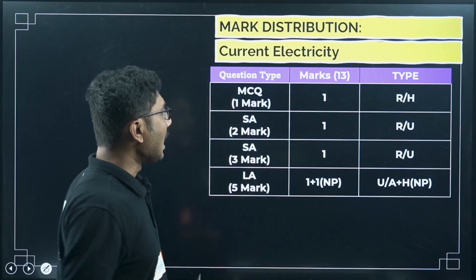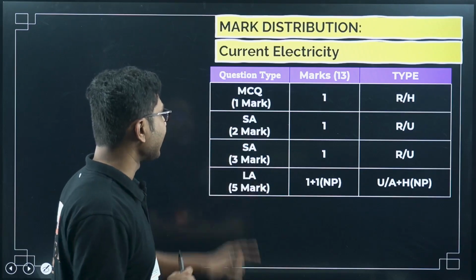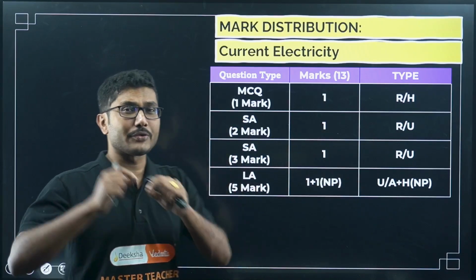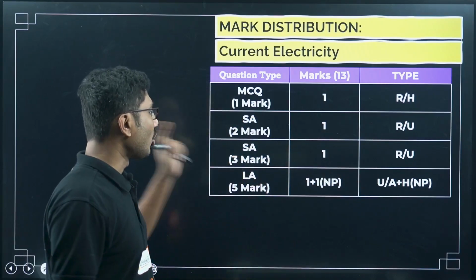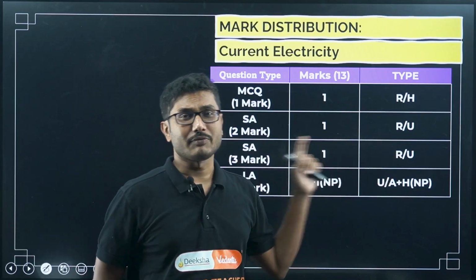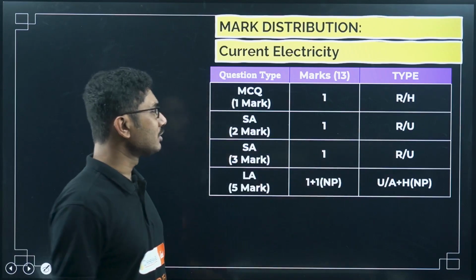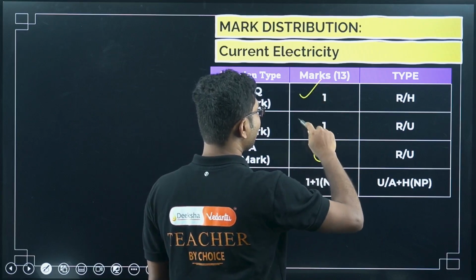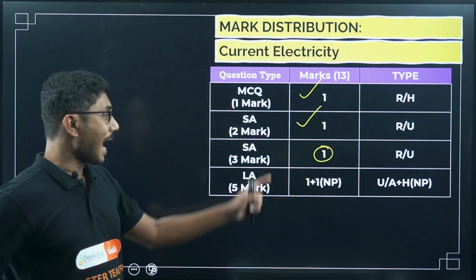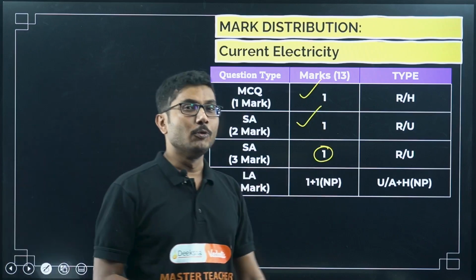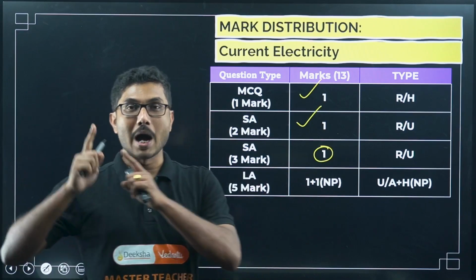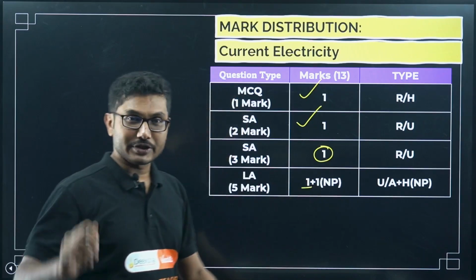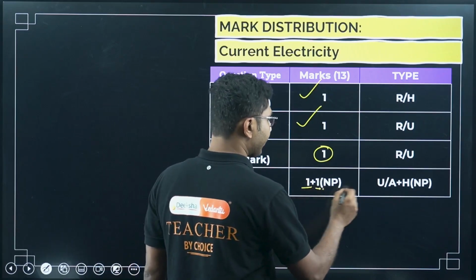Then there will be short answer type questions, one remembering or understanding. In one of the question papers there is a short answer type question for 3 marks as well, but mostly this is not going to come. This is definitely going to come, and in all three blueprints you will be having 5 marks long answer type questions, that is theory questions, and one numerical question.